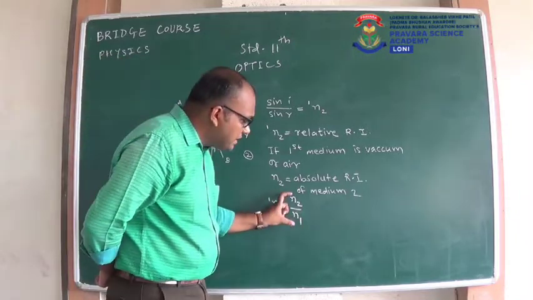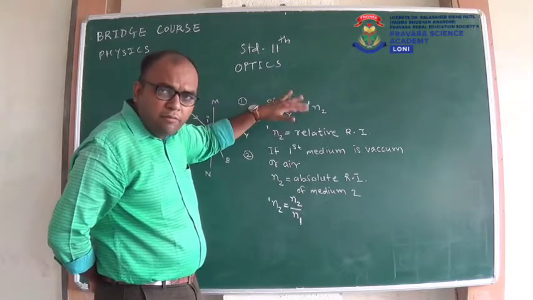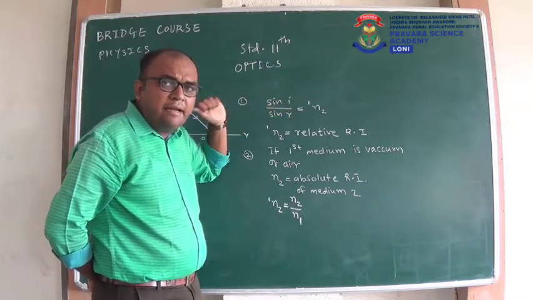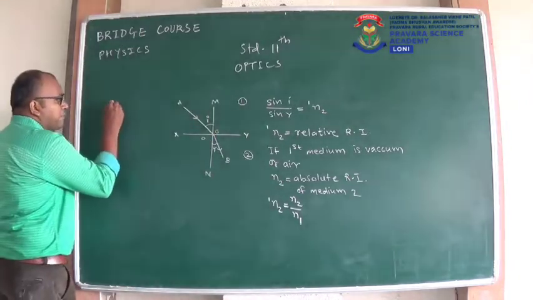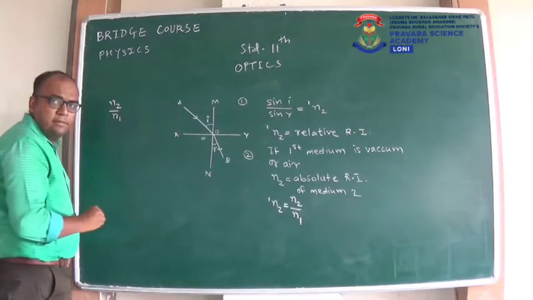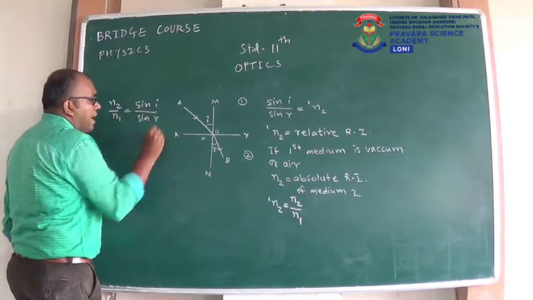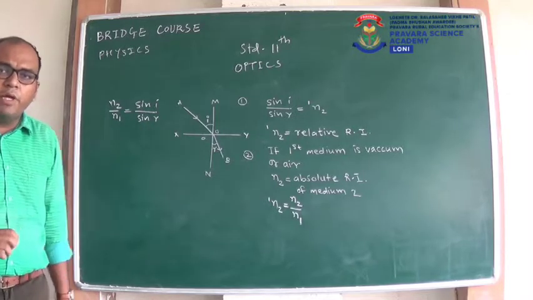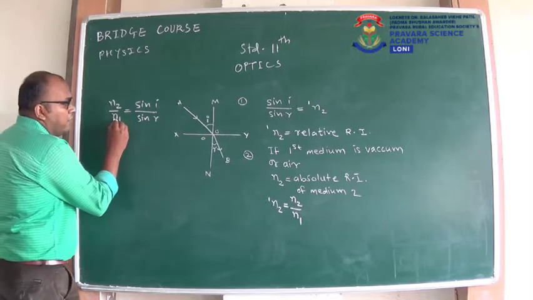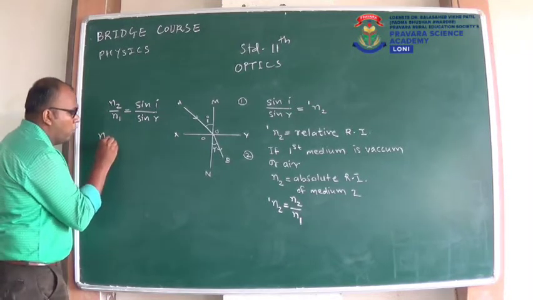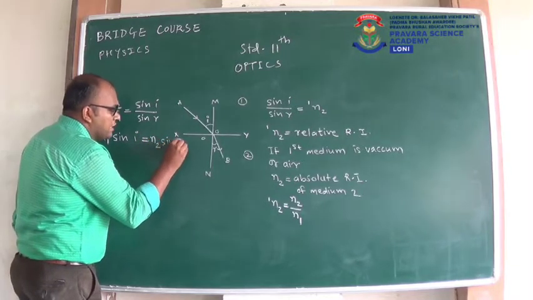Now if I put this value N2 upon N1 in our previous Snell's law, which we used to have in standard 10th, what will be the expression? The expression will be N2 upon N1 is equal to sin I upon sin R. Now I will do the cross multiplication here: N1 into sin I is equal to N2 into sin R.